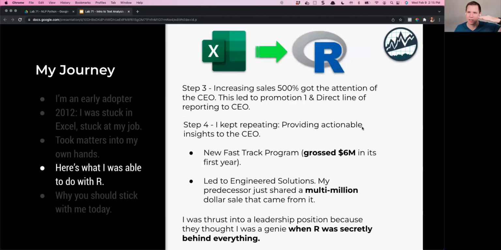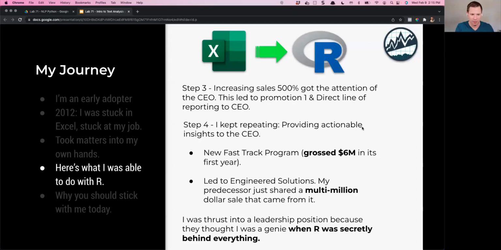It started to go like this, where this is my salary, my salary, my salary. And then it started to go like this. And you can see, you can't even see it in the screen, but it's going off the chart now because step 3 happened. My CEO started to take notice of what I was doing. And this is what happens when you increase sales 500, 600%, it gets the attention of your CEO. And that led to my first promotion and a direct line of reporting to my CEO.